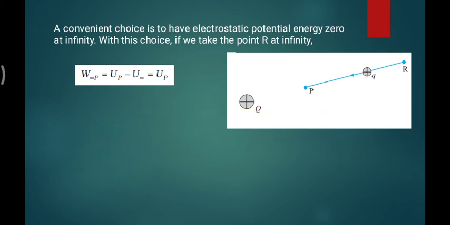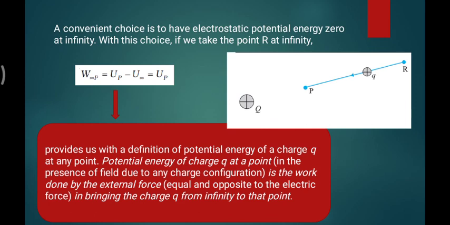How much work you need to do in bringing this charge from infinite distance to the P point is called the potential energy, U_P. This provides the definition of the potential energy of a charge Q at any point in space: in the presence of a field due to any charge configuration, it is the work done by the external force in bringing the charge Q from infinite distance to that point, the P point.